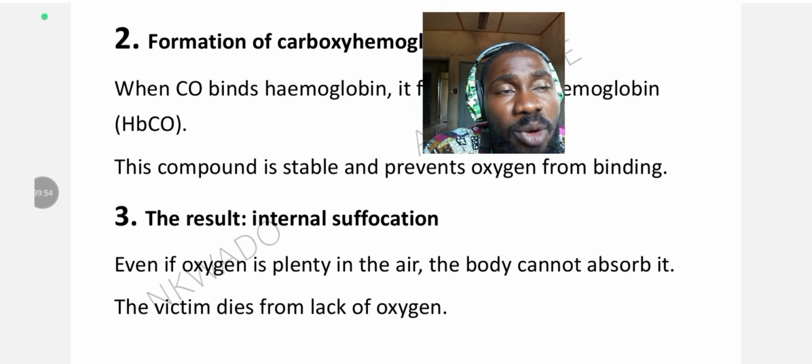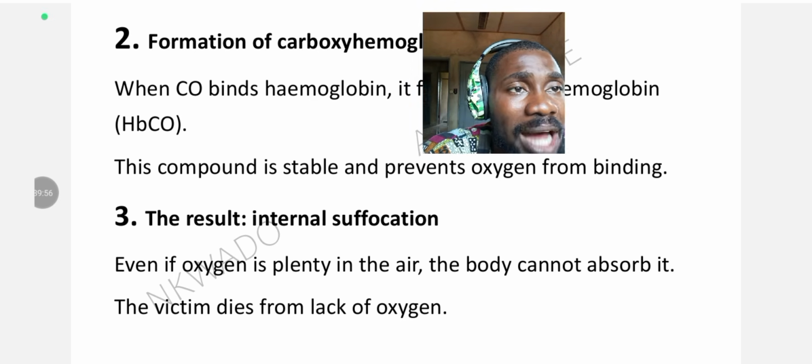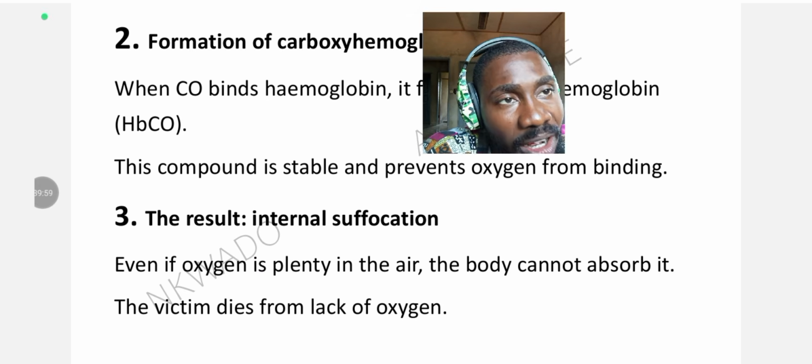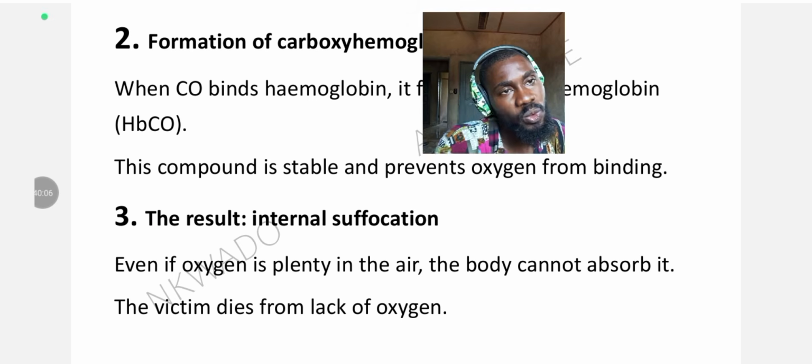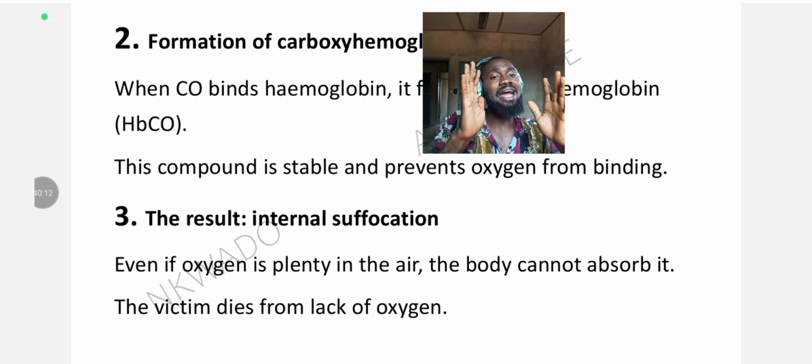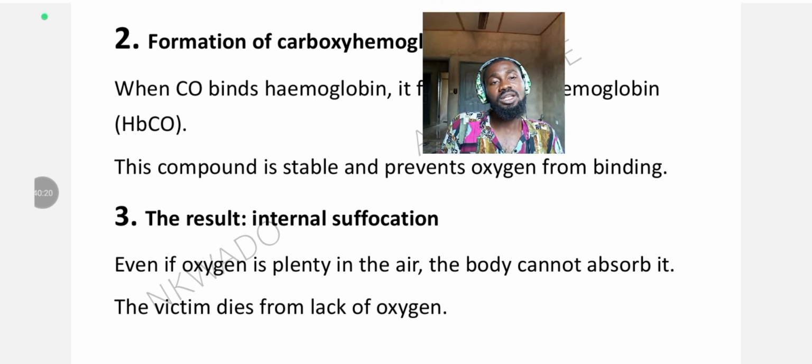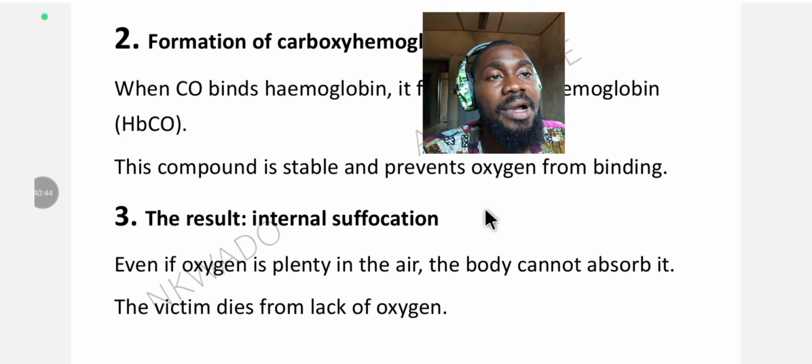But if carboxyhemoglobin was the compound formed, when it gets to your cell, it does not react reversibly to form carbon monoxide and hemoglobin. No, that doesn't happen. It does not react reversibly to form anything. It just remains there and blocks oxygen from being absorbed into the cell. So the cell becomes concentrated with carboxyhemoglobin, leading to internal suffocation. Cellular respiration is impeded, so no energy in the system again, and the cell dies.